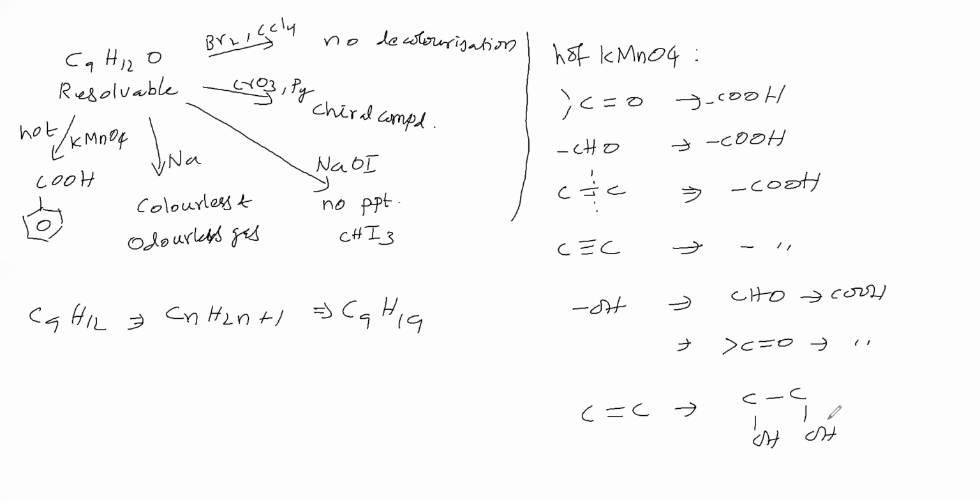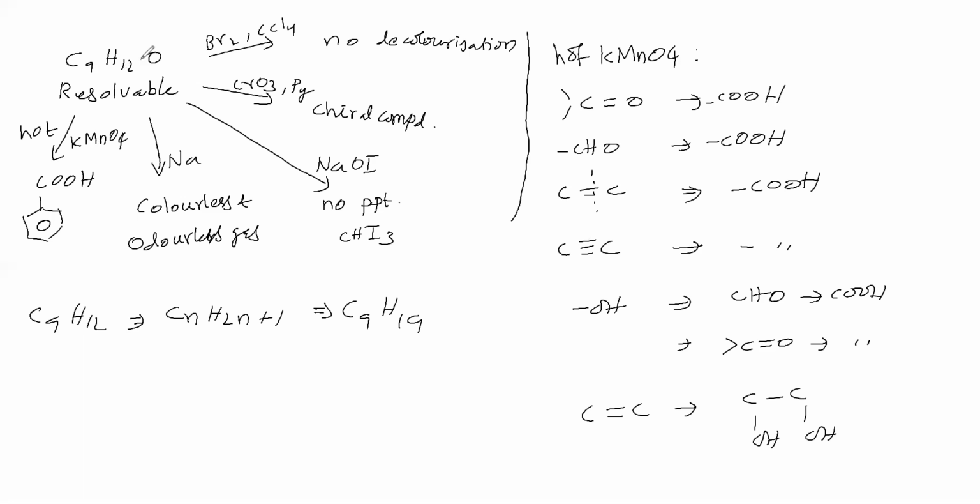KMnO4 is not affecting the phenyl ring. Hot KMnO4 does not affect the benzene ring. Potassium permanganate is not affecting the phenyl ring. So what potassium permanganate is doing, we have got an idea.